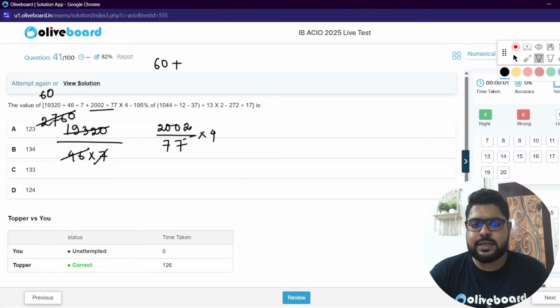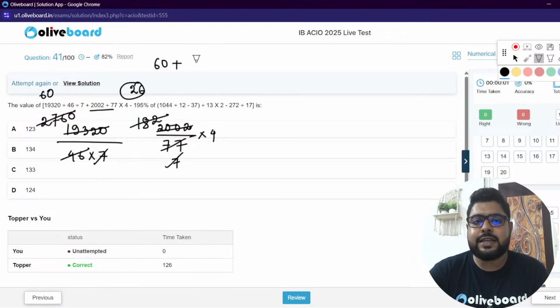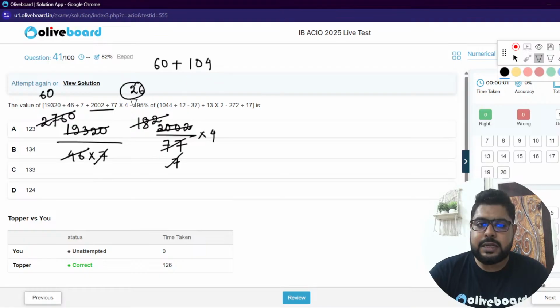Simple Vedic rule, you can go with 11. So 7, 11, 11 ones are 11, so 990, meaning 8s are 88, 22s. Again 7 sevens, 7 twos are 14, 7 sixes are this. So 26 into 4, that is 104. 25 fours are 100, 26 into 4. Again, minus 195%.